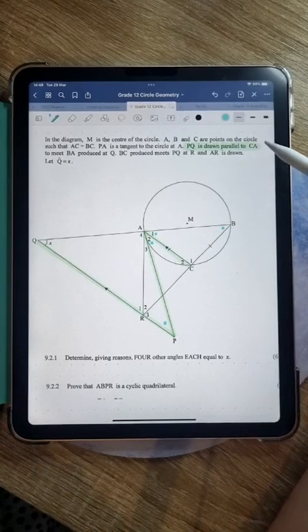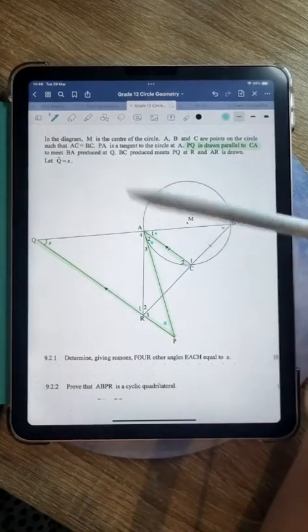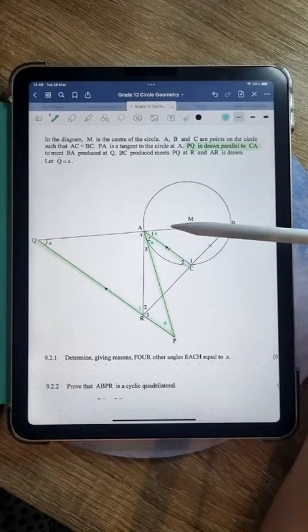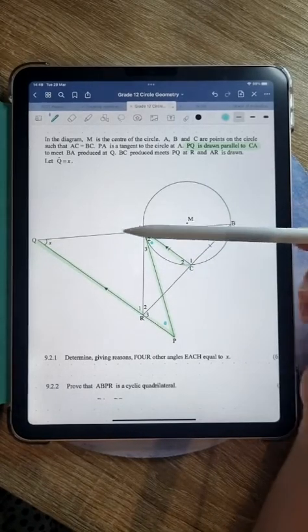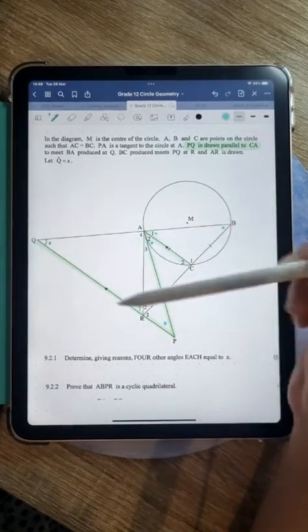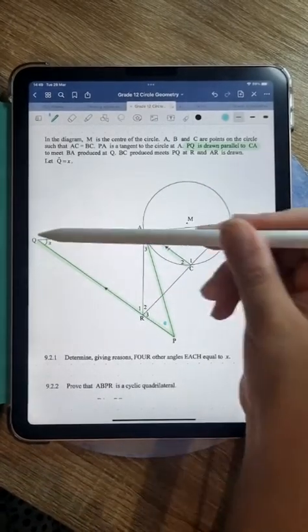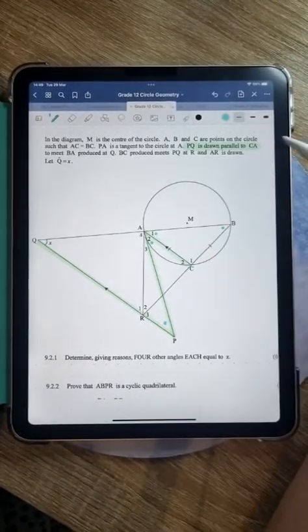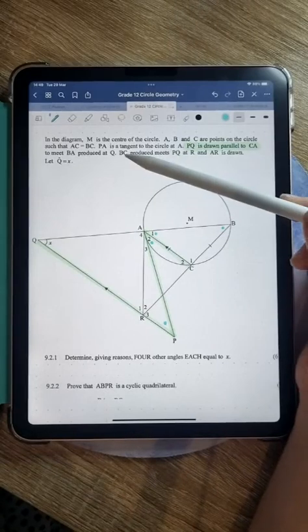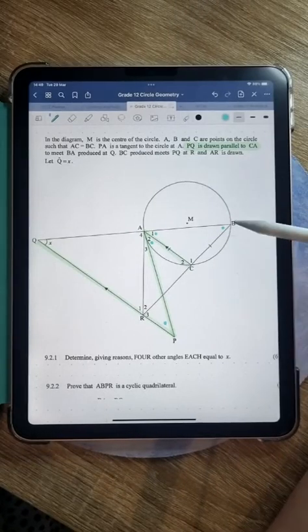Okay, so they're saying it's drawn parallel to CA to meet BA produced. So BA produced is BA that's been lengthened at Q. So they're basically saying that PQ and BQ meet at Q, which we can see. BC produced, where's BC now?